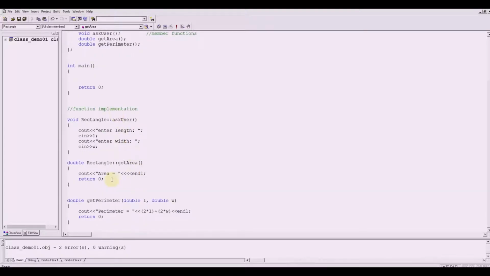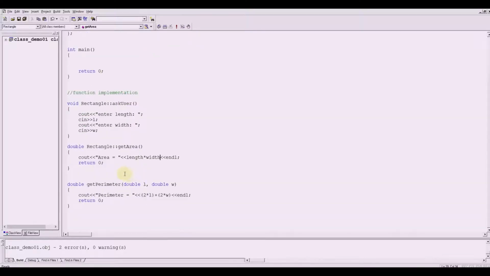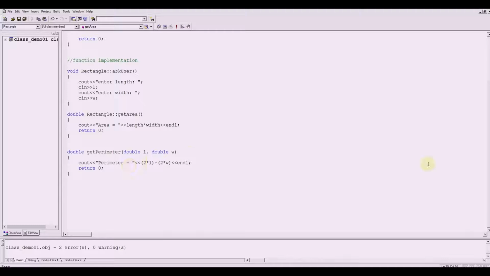So therefore I would have here area equals, we could call on the length times the width. All right, so we already have a value set on the length and width because of the askUser. Okay, so next would be getPerimeter.